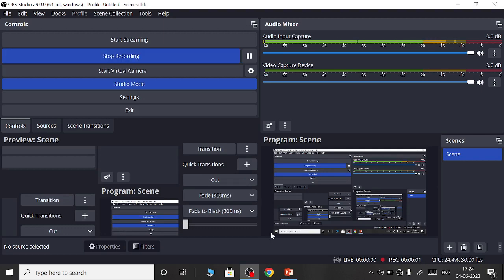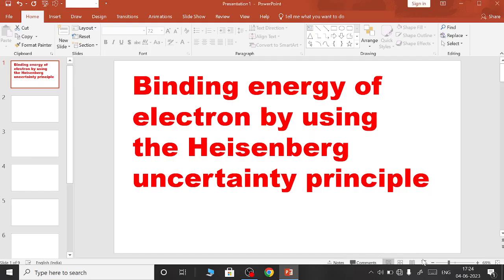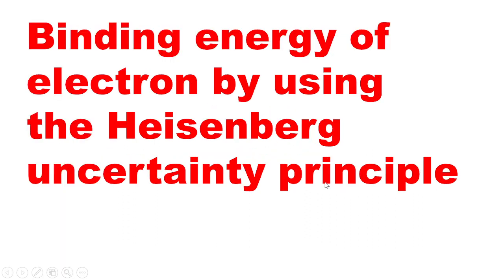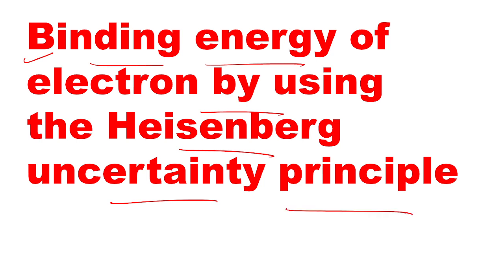Namaskar dosto, welcome you all in this new video, and in this video we are going to discuss a very interesting topic, and we are going to derive the expression for binding energy of the electron by using the Heisenberg uncertainty principle. This is a very important principle. We mainly studied about it in quantum mechanics.